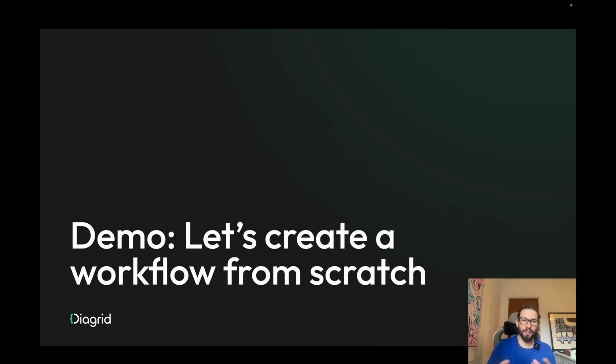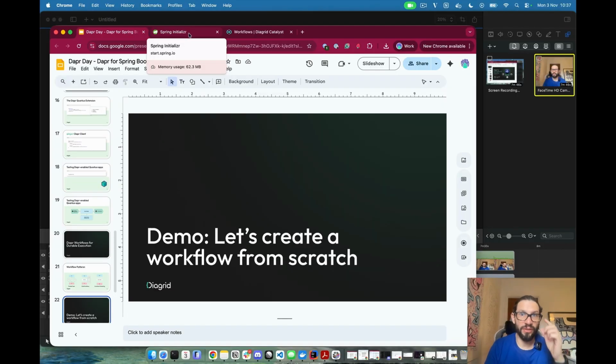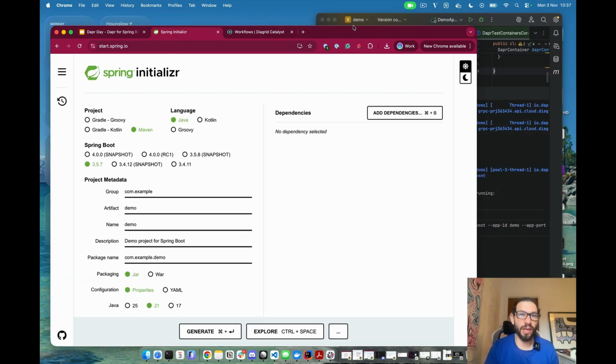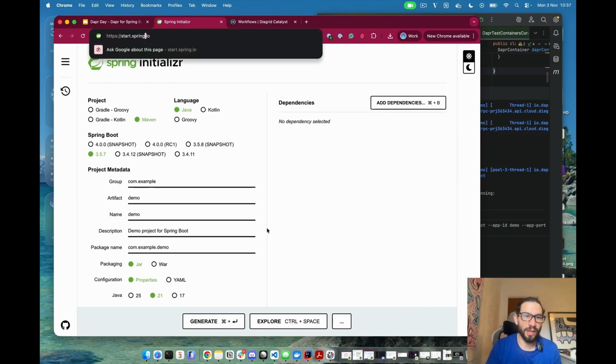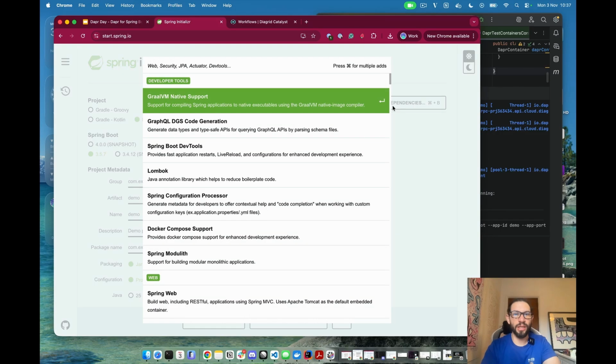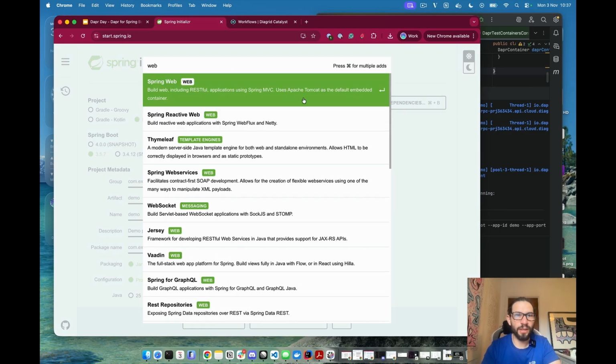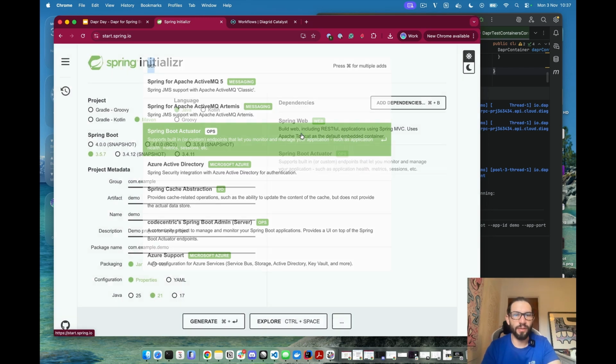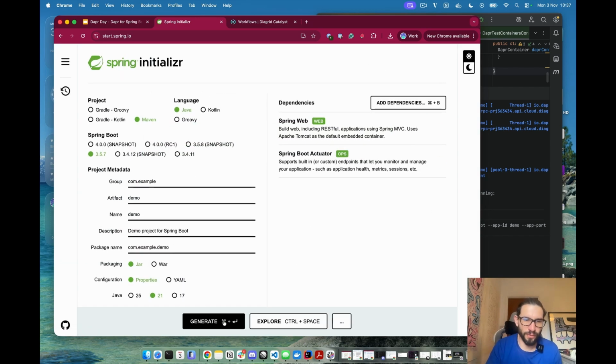So instead of just talking about Dapr workflows, I wanted to create a simple Spring Boot application, create a workflow, and show you the basic steps that you need in order to get started with this. So let's do that. In order to do that, we're going to create a new application from start.spring.io. This allows you to create just a template for the application. We will add web, and we will add actuator, right? Because we want to have health checks for the application.